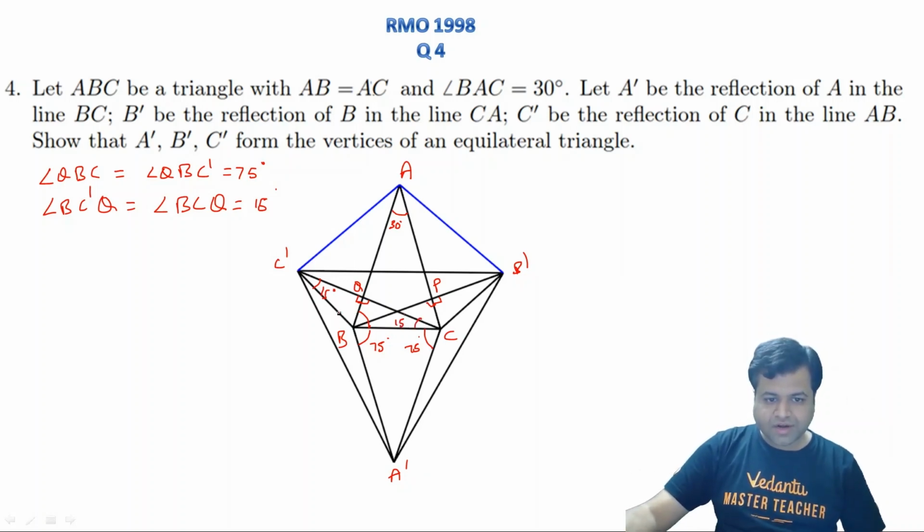Because sum of the angles of a triangle is 180, and this complete angle will be 75 plus 75, that is 150 degree, angle C dash BC, right? So these two are 15. By the same sense, we can say this will be 15 as well as this one will be 15, right?